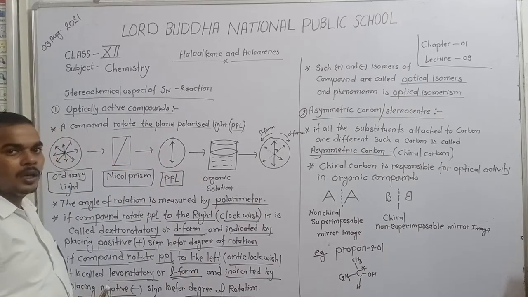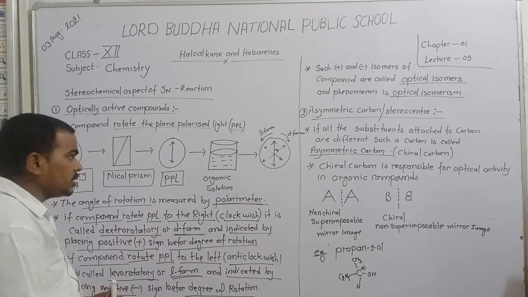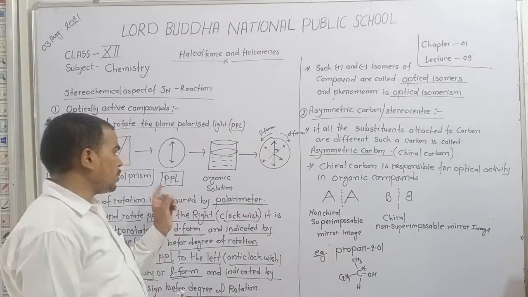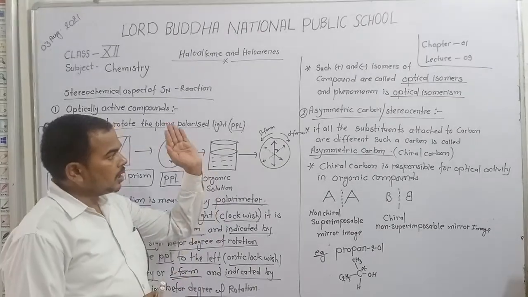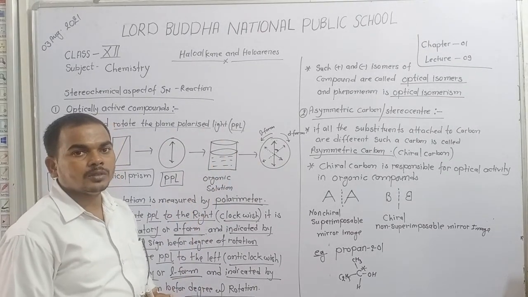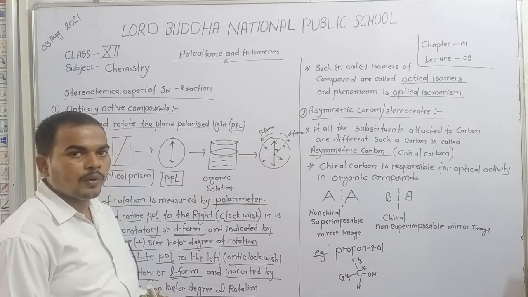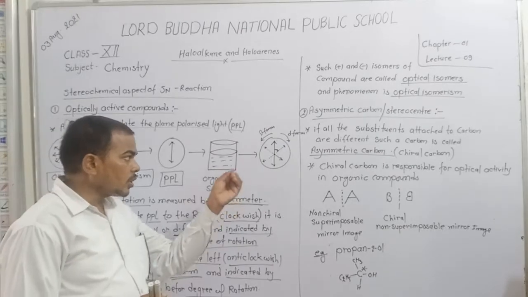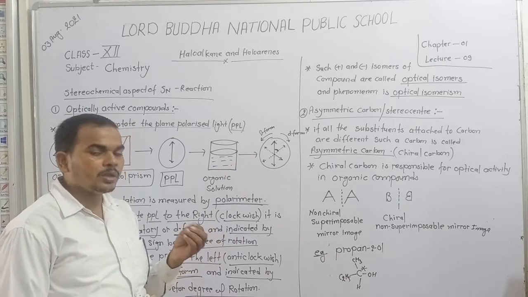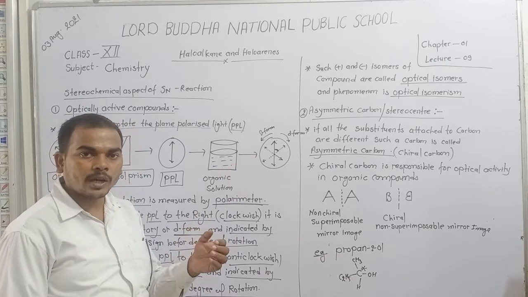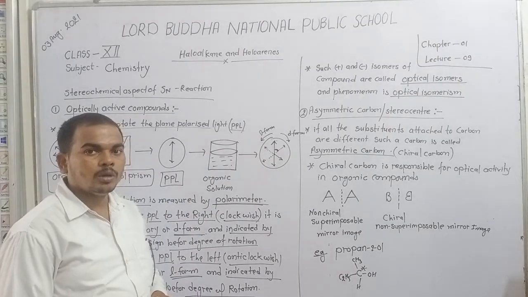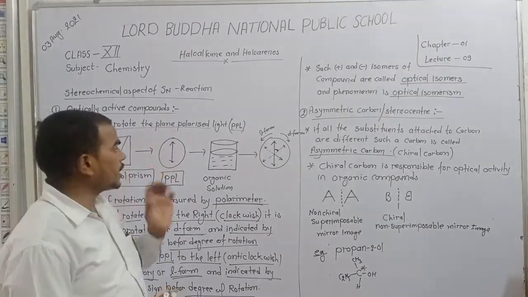Dear student, the conclusion is: a solution which rotates plane polarized light to the right, or clockwise, has the rotation angle written with a plus sign, and the solution is known as an optically active solution.